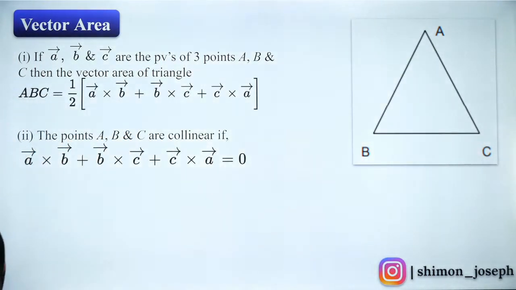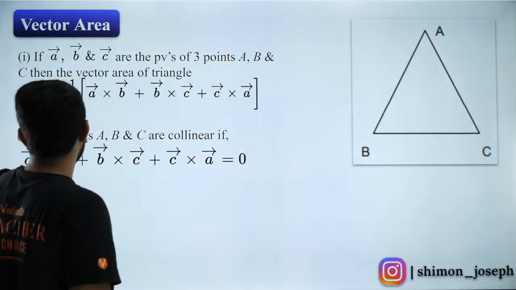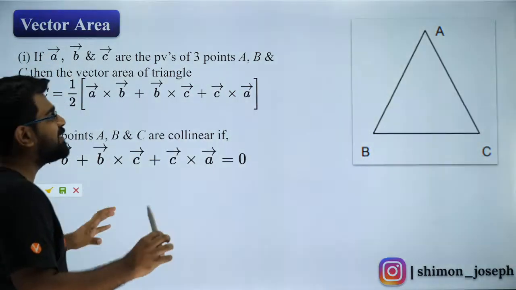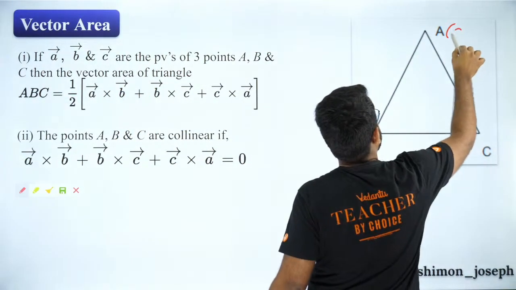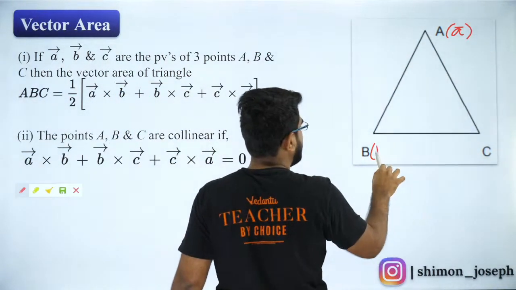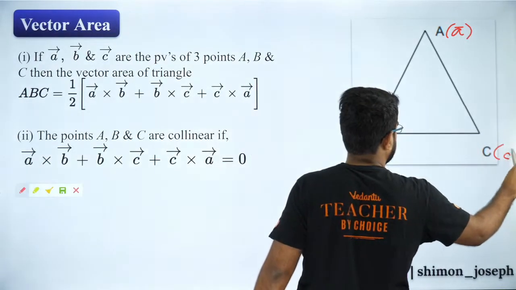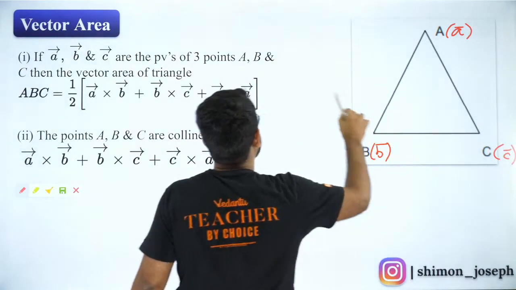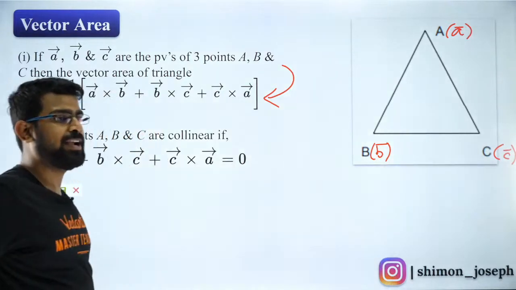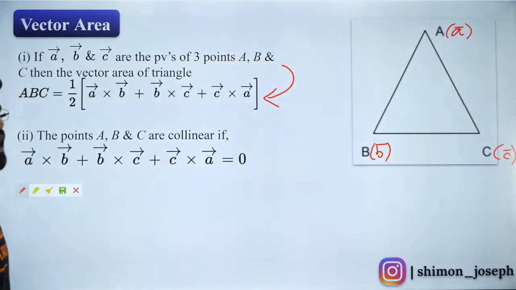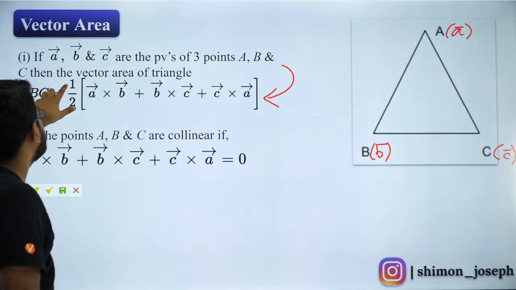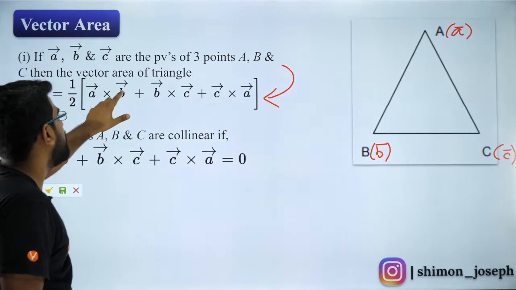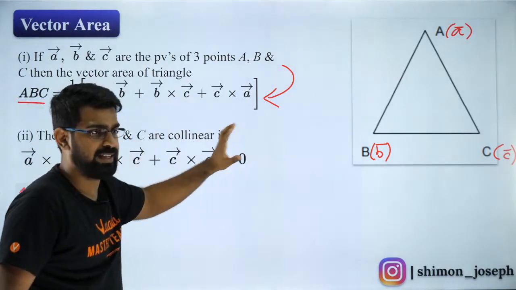Let's go ahead. So now, what is vector area? Let's say you have a triangle whose 3 vertices are given by A vector, B vector and C vector. Then the area of this triangle is given by this formula. Please make a note of it. So area of ABC is half of A cross B plus B cross C plus C cross A.